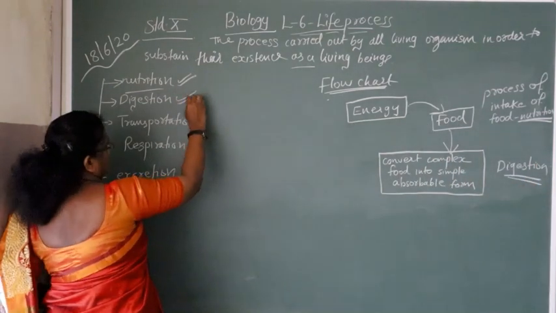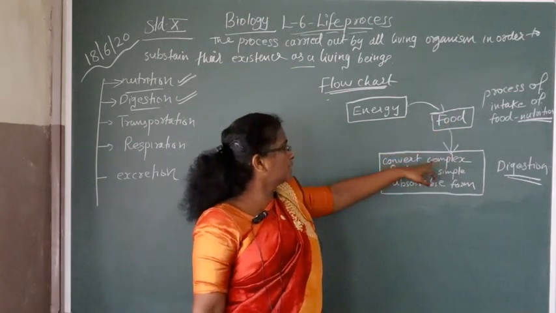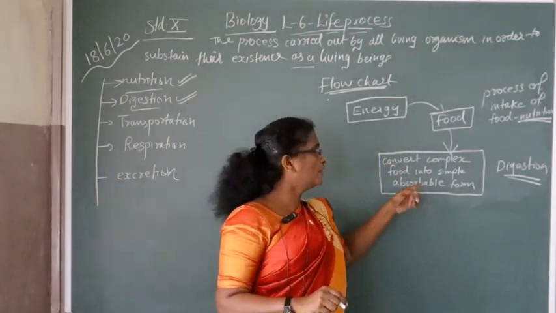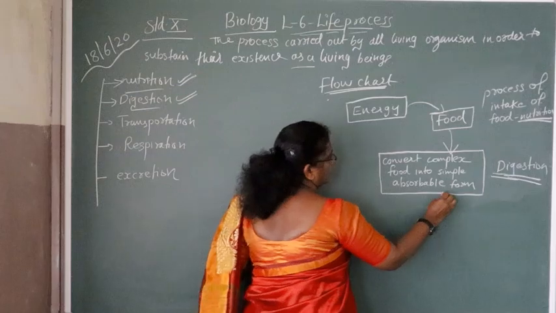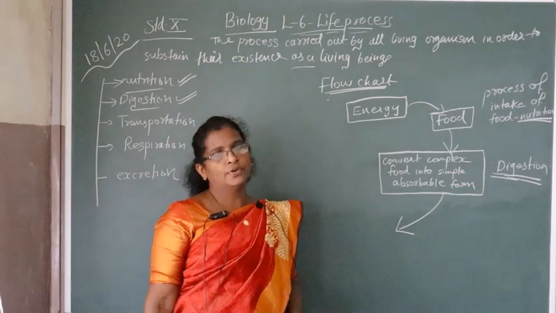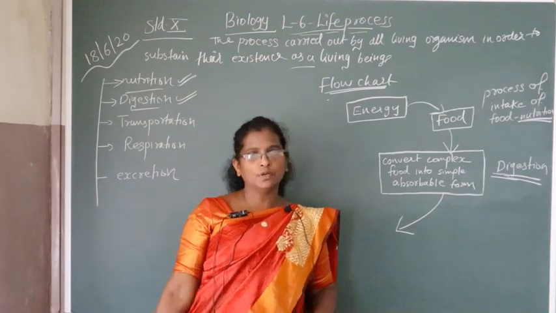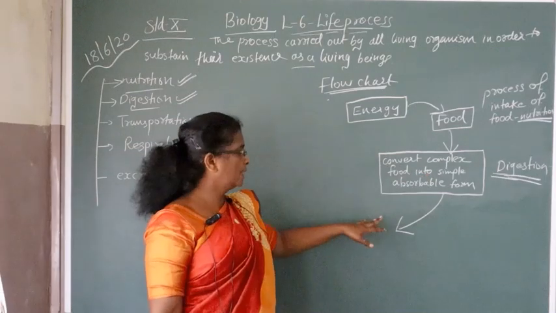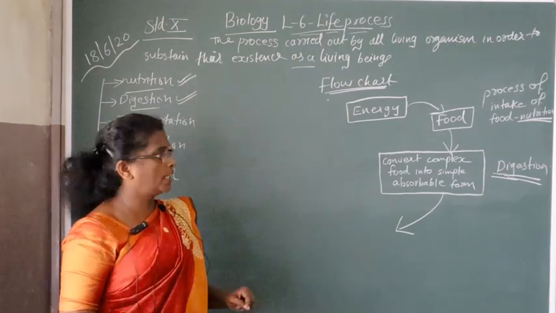Second one, digestion. When we eat food, the complex food materials in it are converted into a simple absorbable form during digestion. Next, the simple absorbable form of food is transported to different parts of our body. Students, all these life processes take place inside the body.